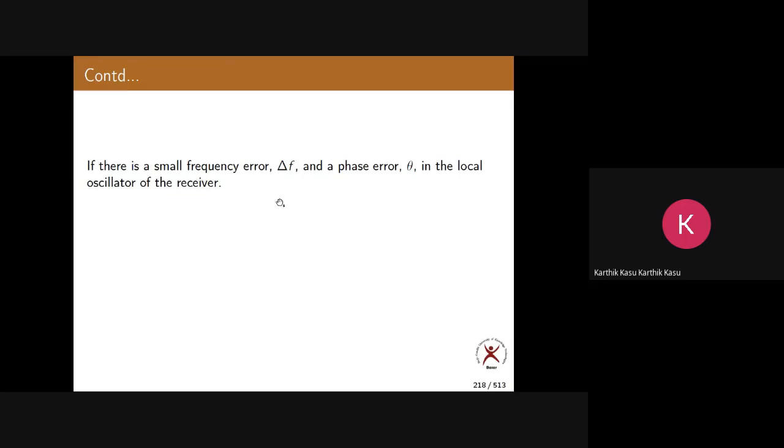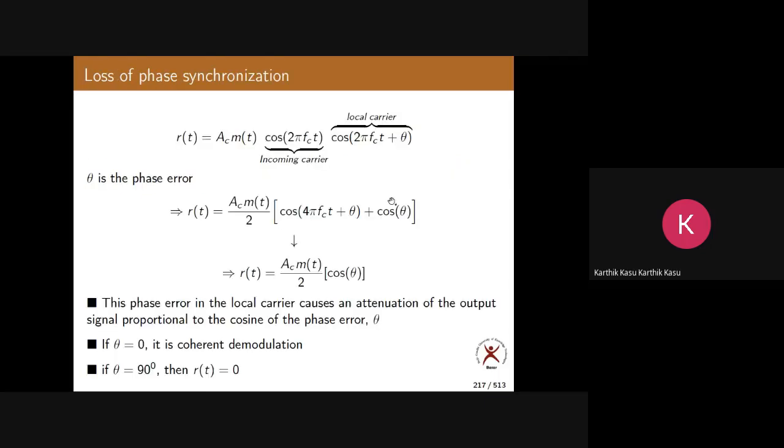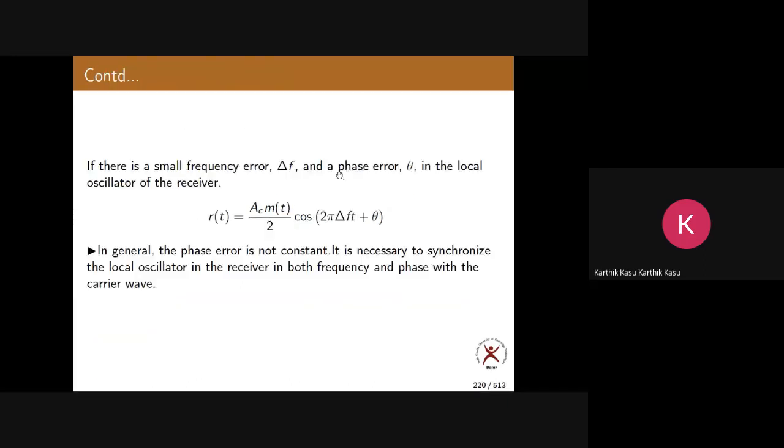Suppose there is a loss of phase synchronization as well as frequency synchronization. So there is a frequency error, and this is a phase error. These two have some difference in frequency and some difference in phase. Then what do you get as output? Ac m(t) by 2 cos(2 pi delta f t plus theta). This is the extra term we are getting: 2 pi delta f t plus theta. So your output will be distorted.